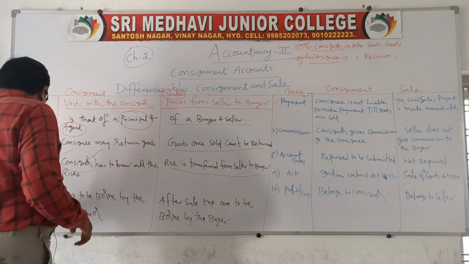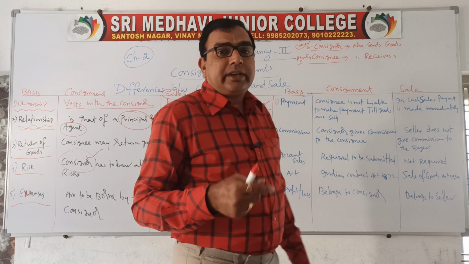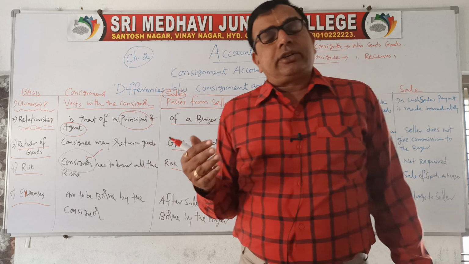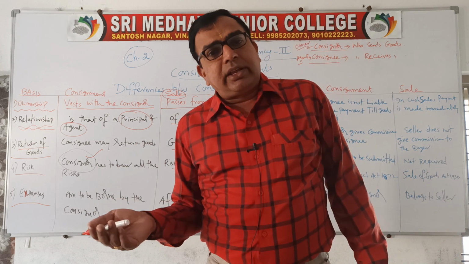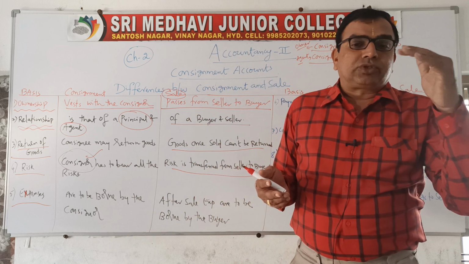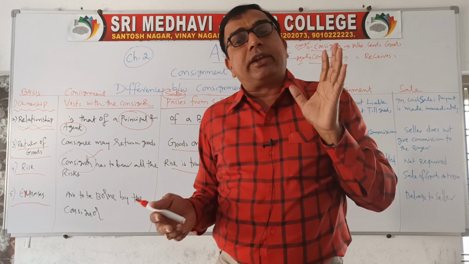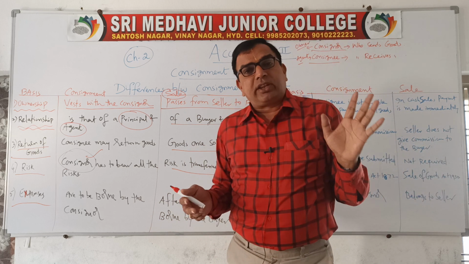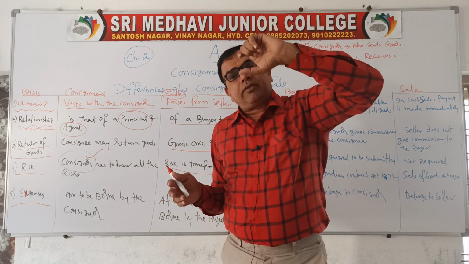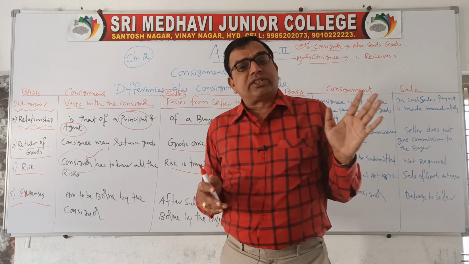Next, expenses. What are the expenses? Like transportation, packing, insurance, godown rent, salesman salaries, advertisement, loading and unloading charges, any clearing charges at the seaports or airports, all these expenses from starting to ending are to be borne by the consignor only. Consignee is not going to bear any risk. He is simply the agent. He sells goods on behalf of us, and after sales, we have to calculate the commission and give the commission to the consignee, but he is not going to bear any risk.